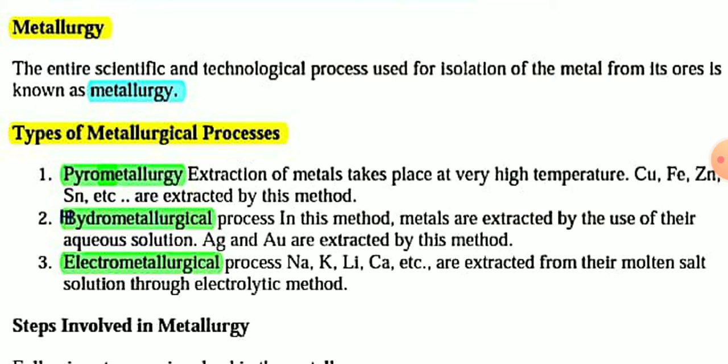And the third type of metallurgical process is electrometallurgical process. Using this method, sodium, potassium, lithium, calcium, these highly reactive metals can be extracted from their molten salt solution through electrolytic method. These are the three basic types of metallurgical process: pyrometallurgical extraction or pyrometallurgy, hydrometallurgical process, and electrometallurgical process.